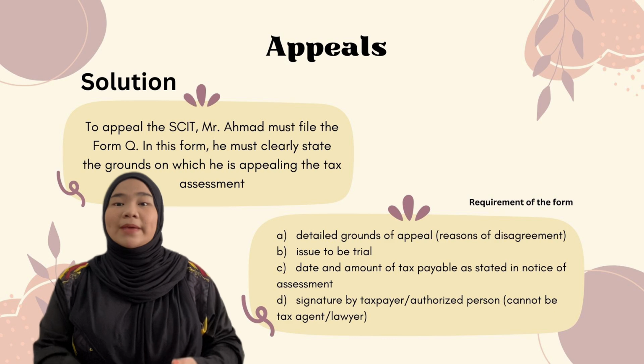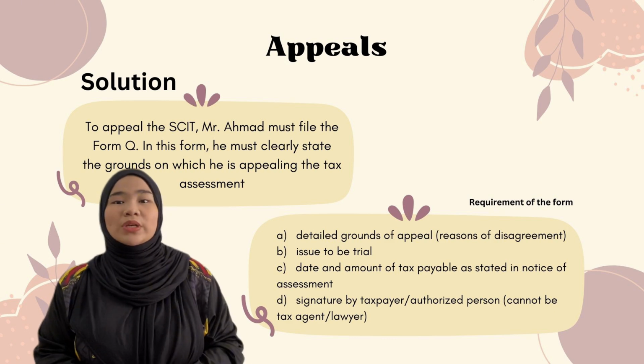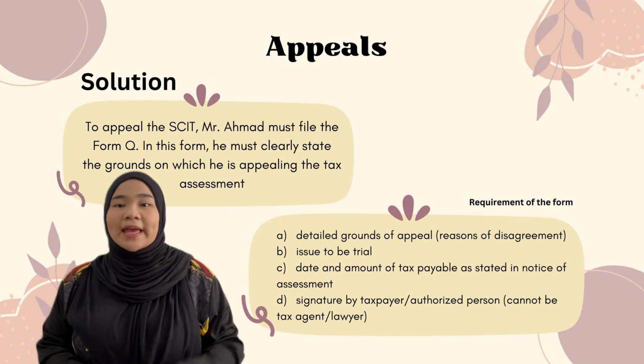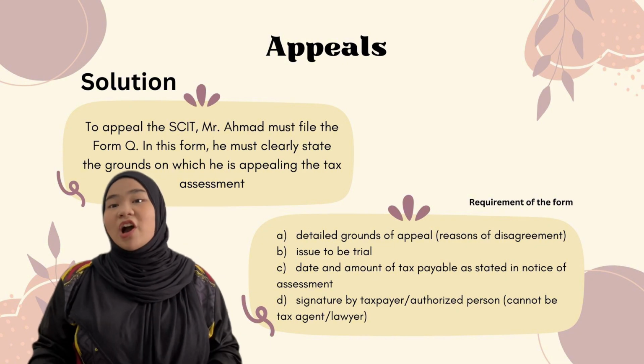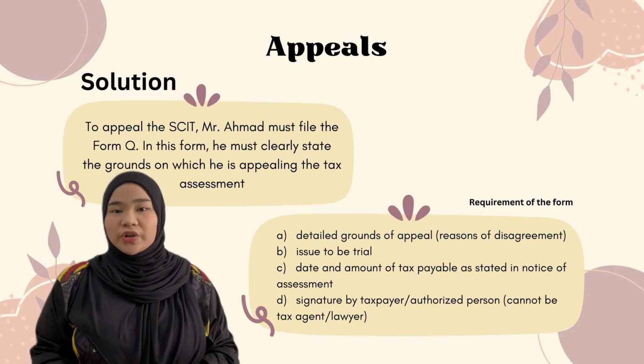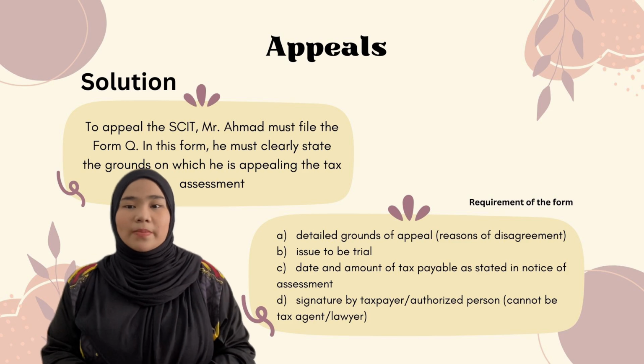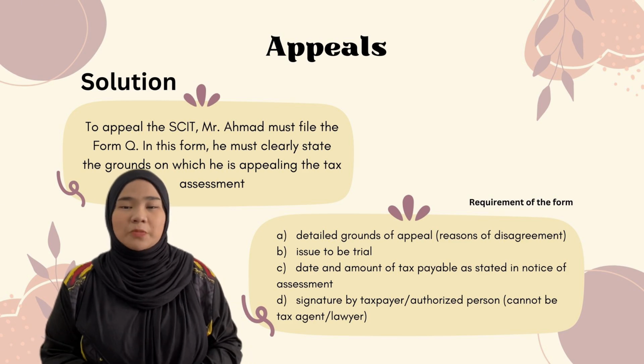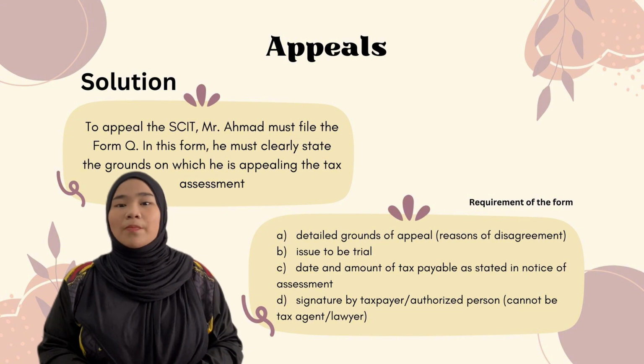In this form, he must clearly state the grounds on which he is appealing the tax assessment. The requirements of the form are details of grounds of appeal, reason of disagreement, issues to be tried, date and amount of tax payable as stated in the notice of assessment, and lastly, signature by the taxpayer or authorized person, which cannot be a tax agent or a lawyer.